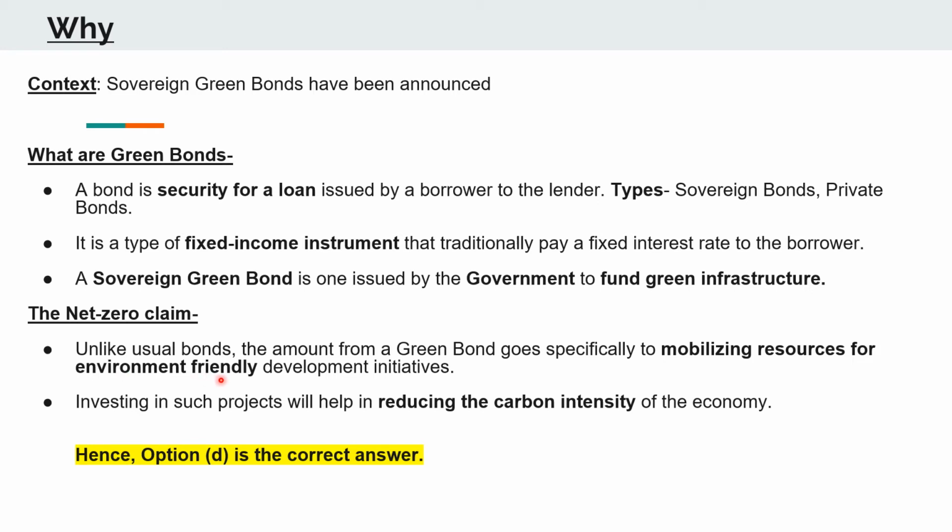So this is actually a type of sustainable development which will ultimately help India achieve the net zero claim. Hence, investing in such projects will help in reducing carbon intensity of the economy and will ultimately help India reach this level. Therefore, your option D was the correct answer.